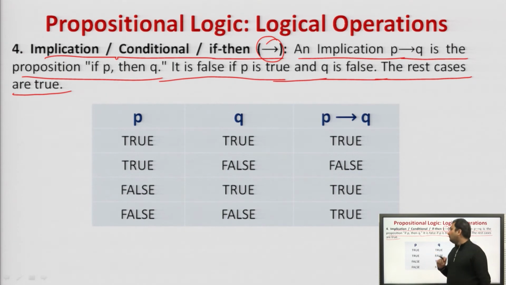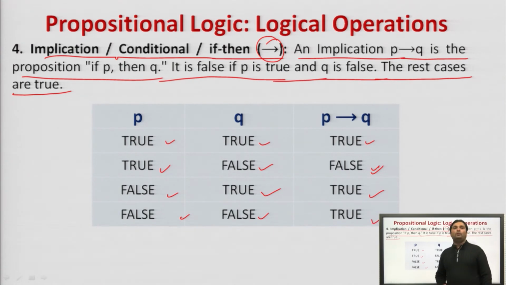So, what we are saying is, if P then Q, it is false when P is true and Q is false. Right? In all other cases, if P is true, Q is true, then this is true. This is false, this is true, then this is true. This is false, then this is true.